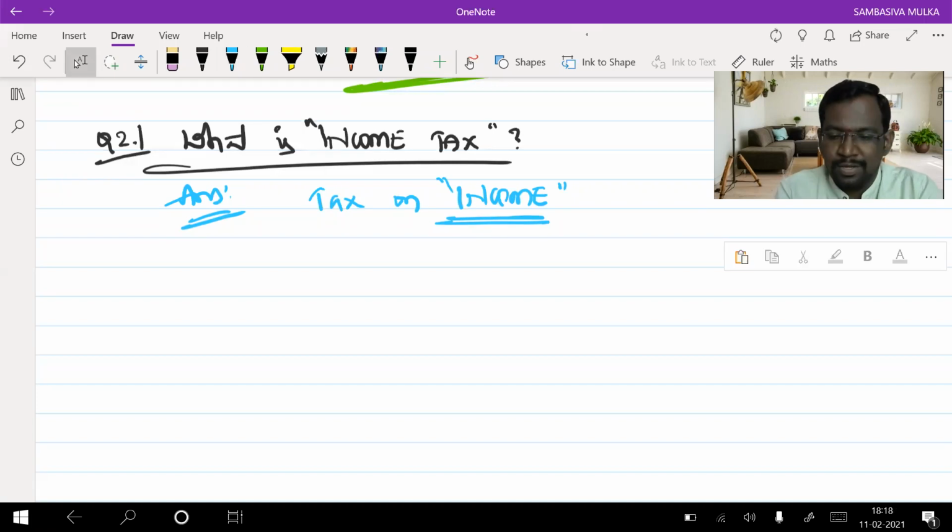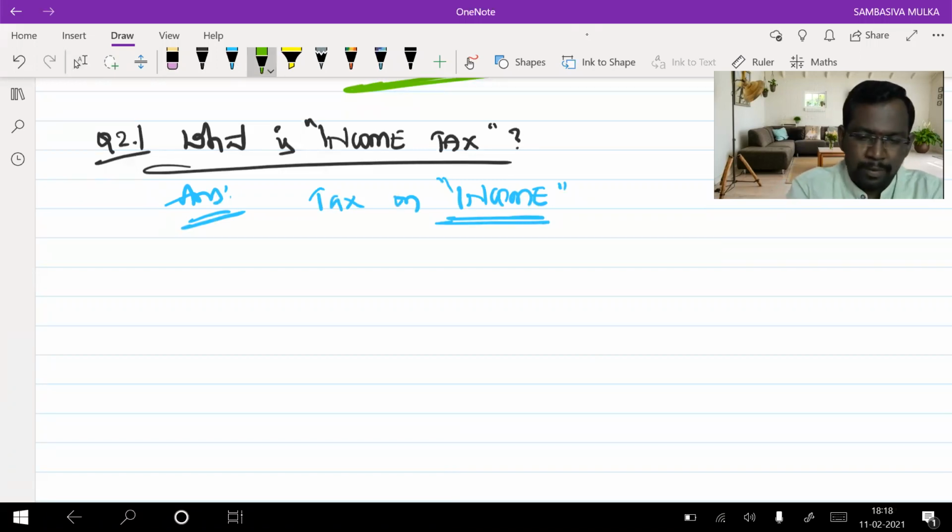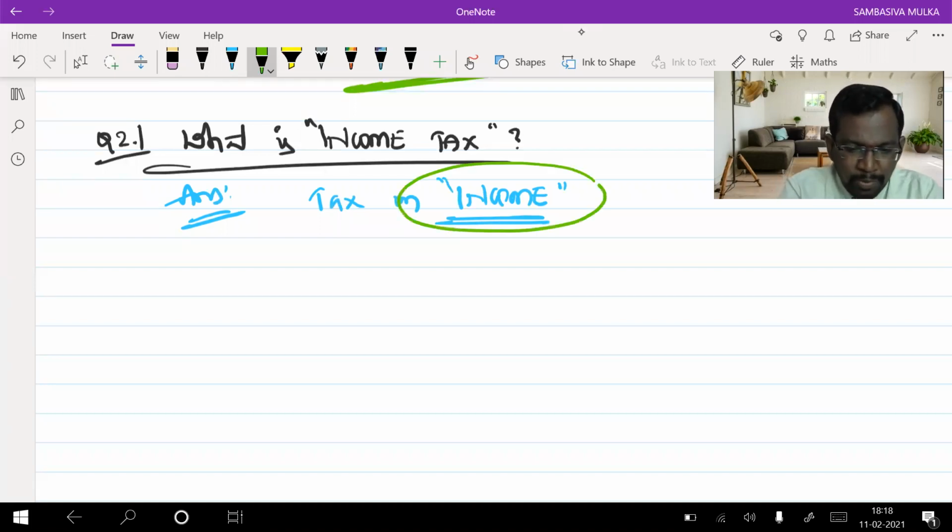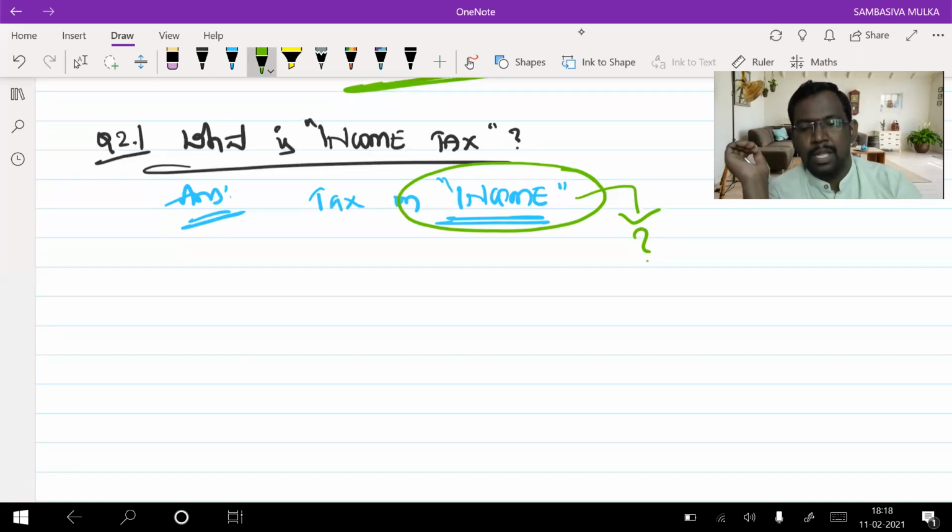Now, immediately a question arises. Sir, you said income tax means it is a tax on income. Then what do you mean by income? If we know this is income on which a tax is leviable, that is what we call income tax. But first of all, we should understand what we mean by income.